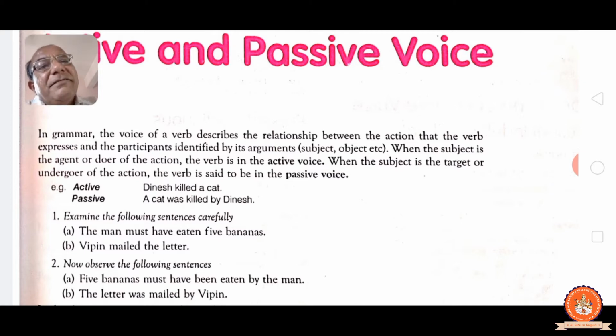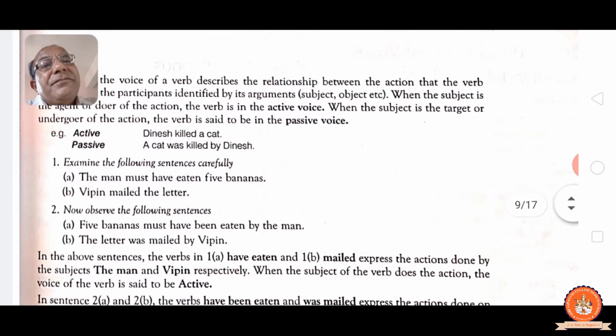See, must is coming. That means must have is already there, so we have to add been. Eaten is already coming, that third form is the same in both. 5 bananas is the object in the first sentence, sentence A, that we have to take first. Must have is already there in active, that we write the same.